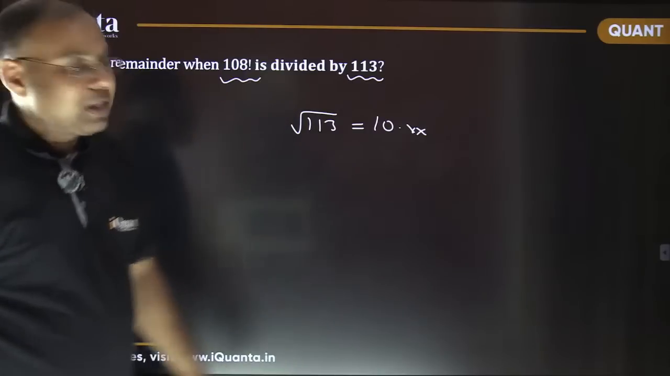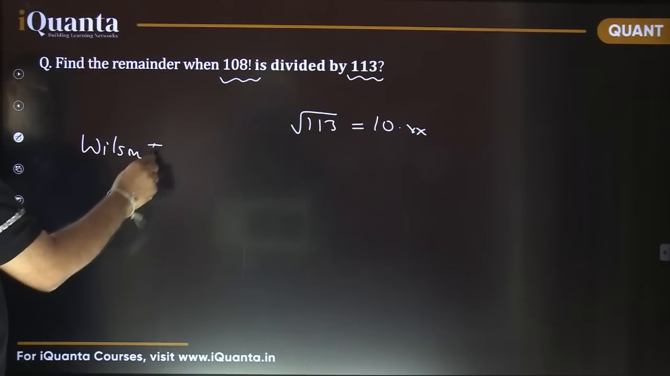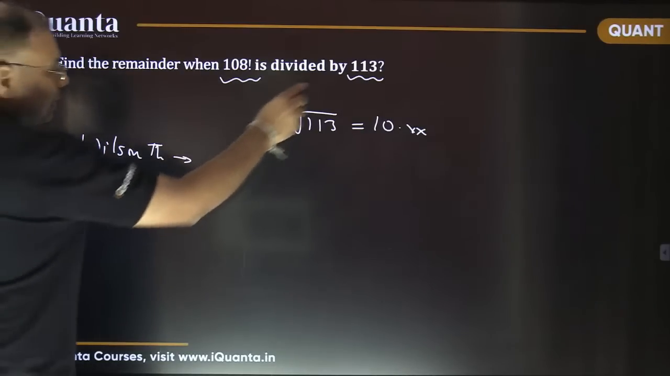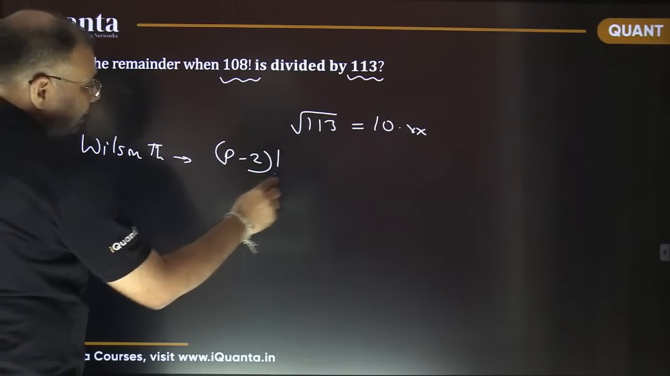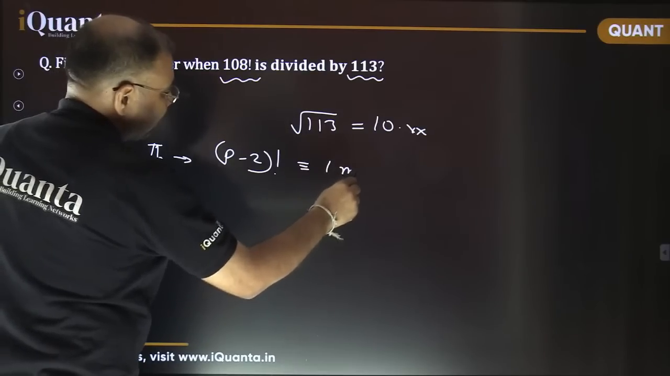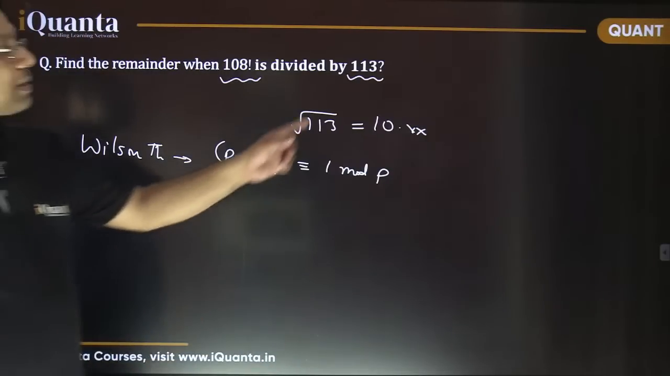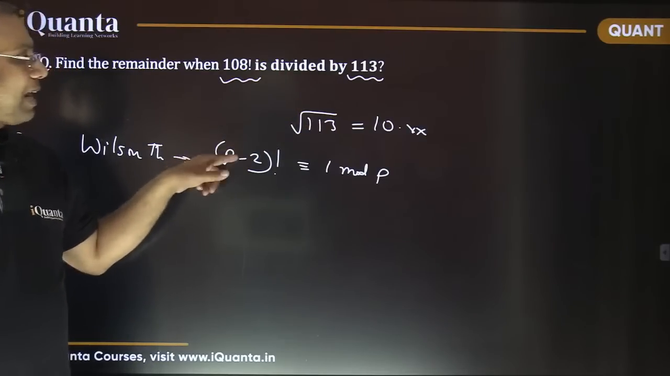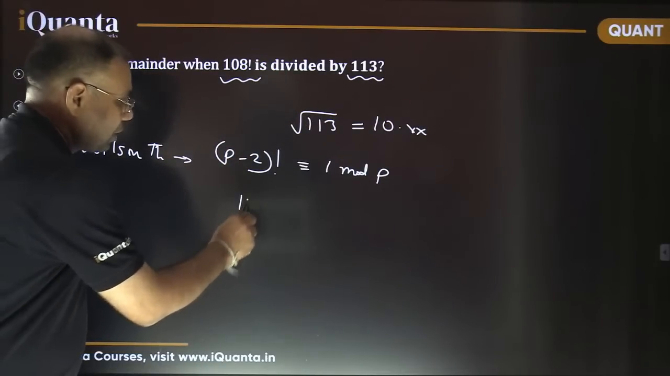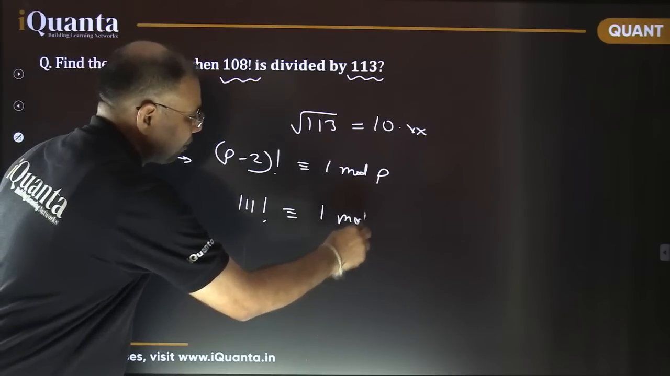So using Wilson's theorem, we know that (p minus 2) factorial gives remainder 1 when divided by p, where p is a prime number. That means for 113, which is a prime number, the factorial of 2 less, that is 111 factorial, is going to give me remainder 1 when divided by 113.